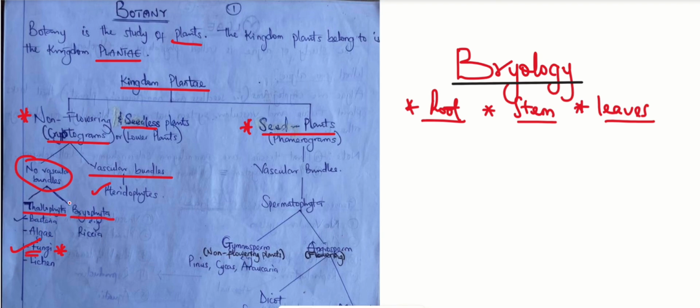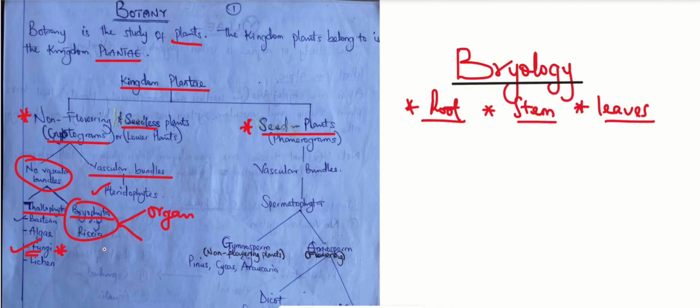Then the second classification is actually the Bryophyta. And we said that the Bryophyta also belongs to the non-vascular, non-flowering plants, which means that they do not possess xylem and they do not possess phloem. But what differentiates Talophytes from Bryophytes? One of the things is that the Bryophytes possess an organ for sexual reproduction, but the Talophytes do not have any developed organ.